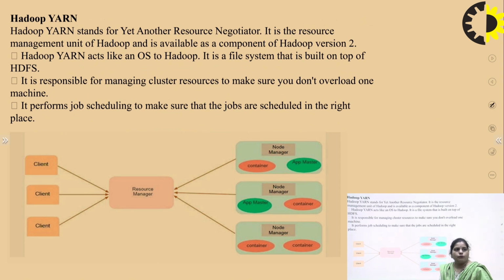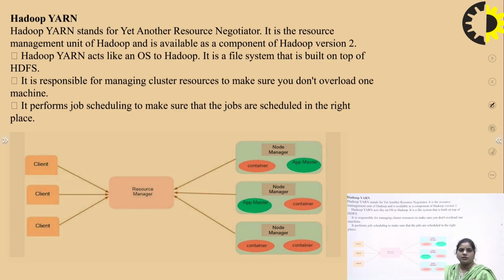So what is Hadoop YARN? Basically it is a resource management unit. It manages the resources which are available as a component of Hadoop version 2. Just like in an OS we have a processing unit and a resource management unit, it performs its tasks like an operating system. So we can say that it acts like an operating system for Hadoop. It is built on top of the Hadoop distributed file system, and the main responsibility of Hadoop YARN is to manage the cluster resources